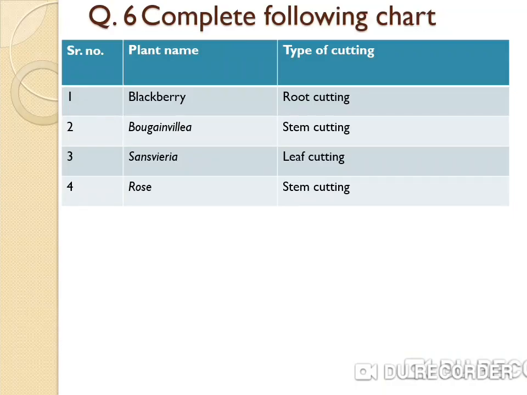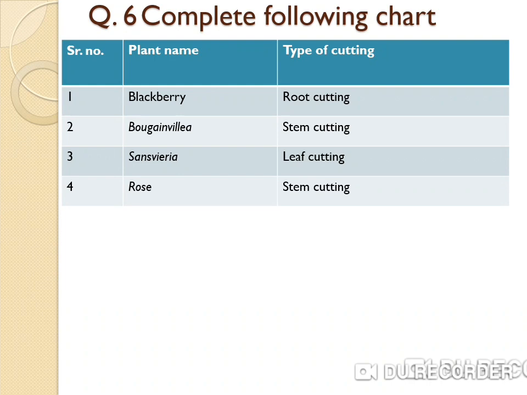Next question, complete the following chart. One column is the plant name and another column is the type of cutting. The blackberry, root cutting. Second one, bougainvillea, stem cutting. Sansevieria, leaf cutting. And rose, stem cutting.